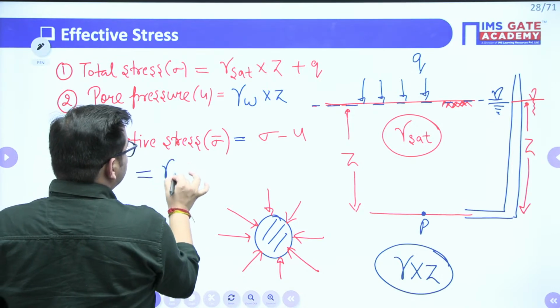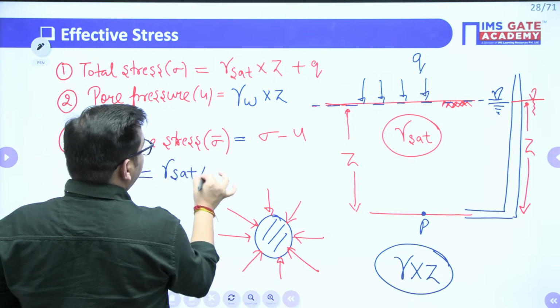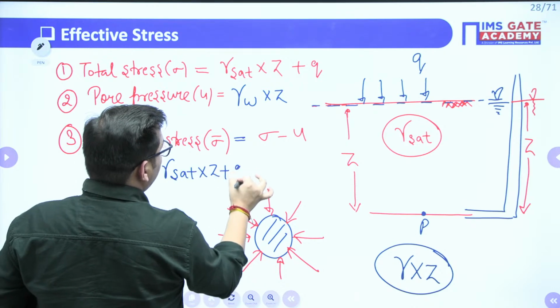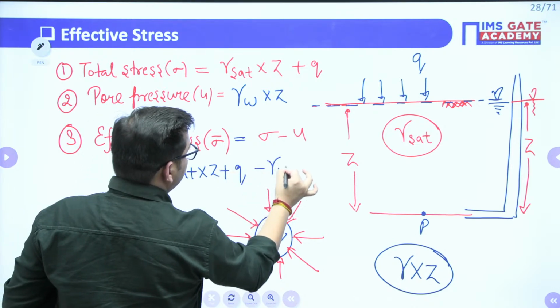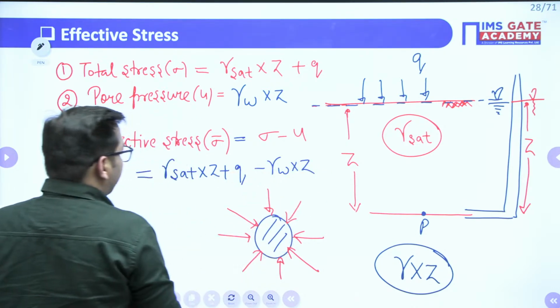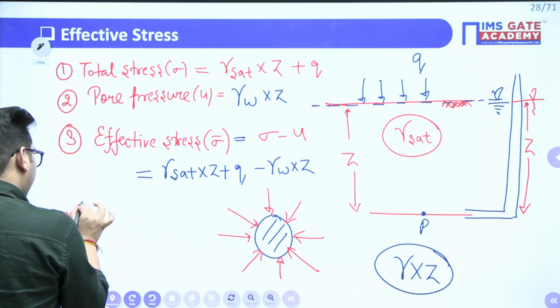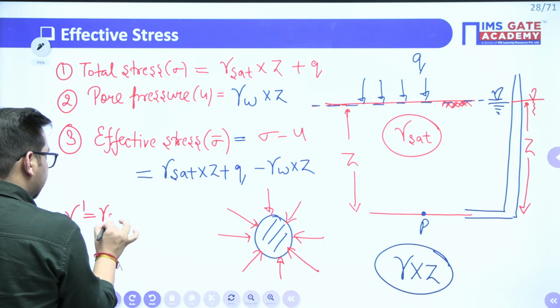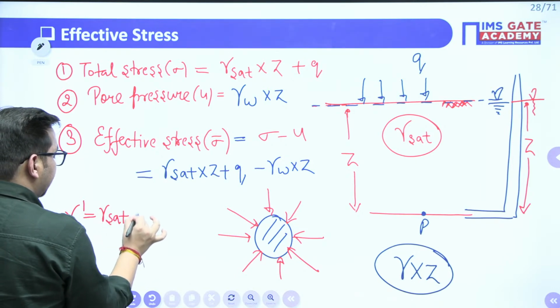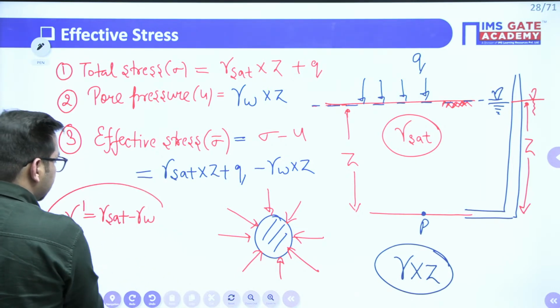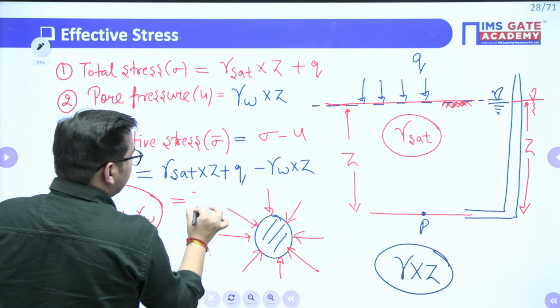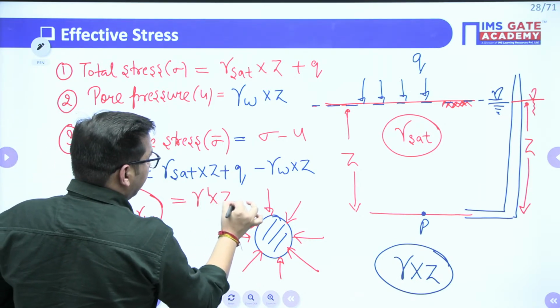That is gamma saturated into Z plus Q minus gamma W into Z. This gamma saturated minus gamma W, we call it gamma submerged. Gamma saturated minus gamma W is our gamma submerged, right? So can I say it is gamma submerged into Z plus Q value, right?